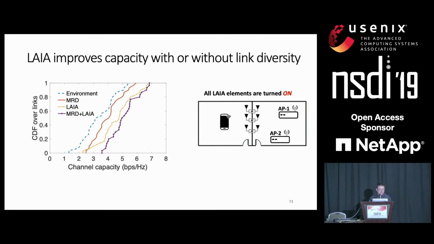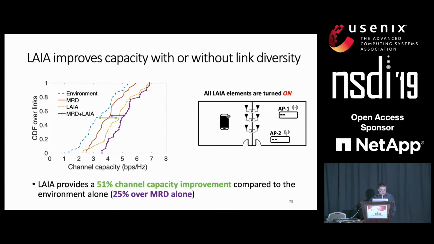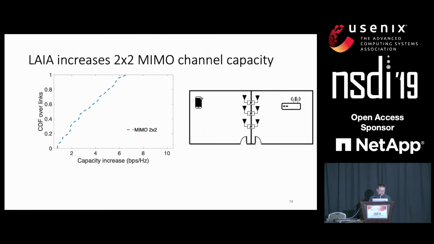And at last, we turn on all the elements, and we also turn on the MRD link diversity mechanisms, so we can see the channel capacity of MRD plus LAIA is here. And to summarize, we can see that LAIA can provide more than 50% channel capacity improvement over the environmental channel alone, and it can provide more than 25% over MRD.